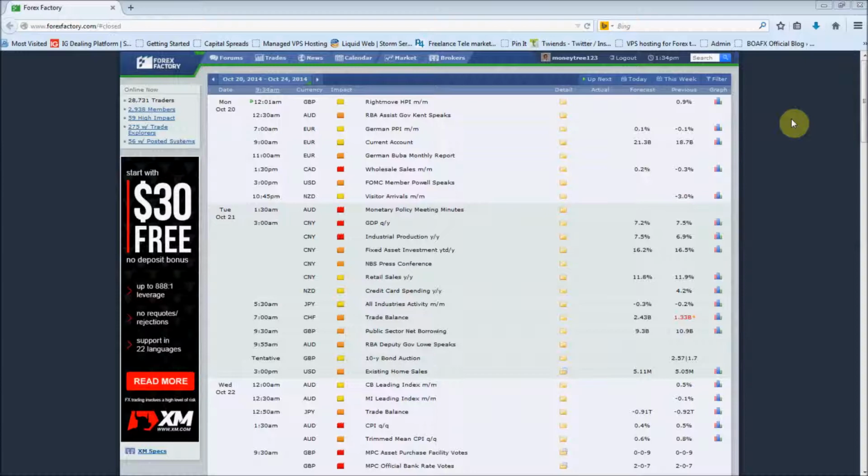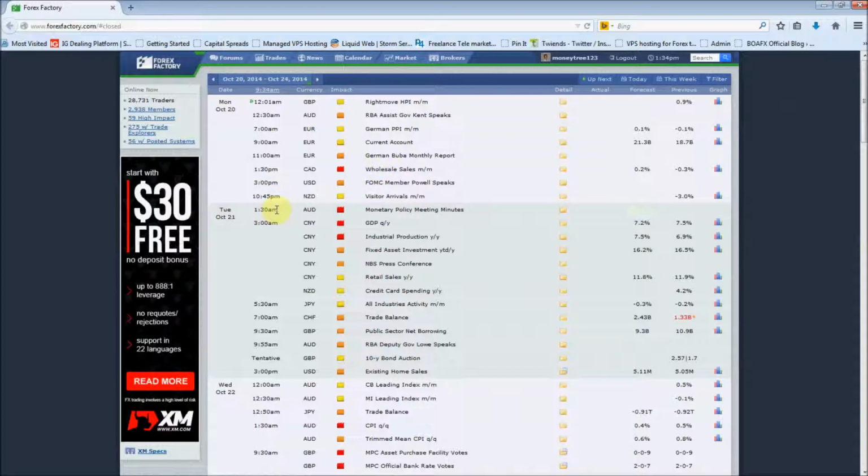We're going to go through the weekly calendar first of all, and then we're going to go over to the charts and have a look at how we're going to trade some of these risk events. Okay, so Monday, not much out in the way of Tier 1 data. We've got wholesale sales on the Canadian coming in forecasted at 0.2%, slightly stronger than last time. We have just had a good CPI data on the Canadian, so we will be having a look at the chart and seeing how we could possibly trade that.